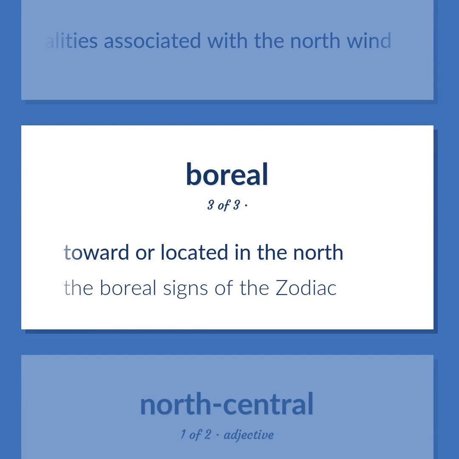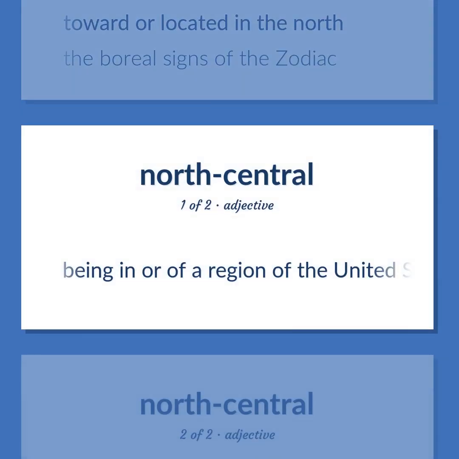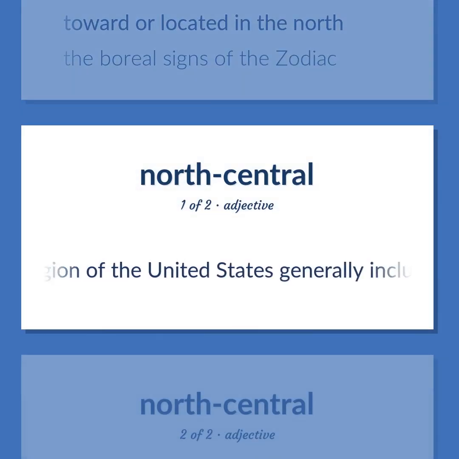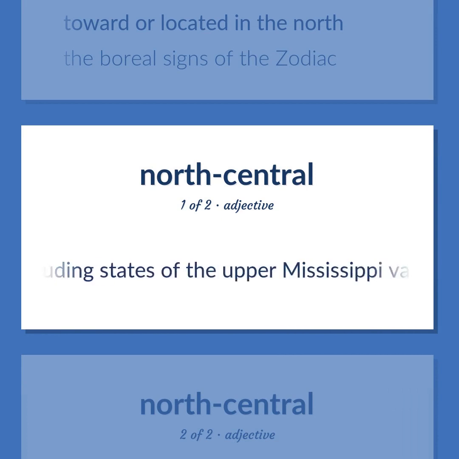Toward or located in the north. The boreal signs of the zodiac. Being in or of a region of the United States, generally including states of the upper Mississippi Valley and Great Lakes region lying north of the Ohio River and the southern boundaries of Kansas and Missouri and between the western boundary of Pennsylvania and the eastern boundaries of Montana and Wyoming and Colorado.